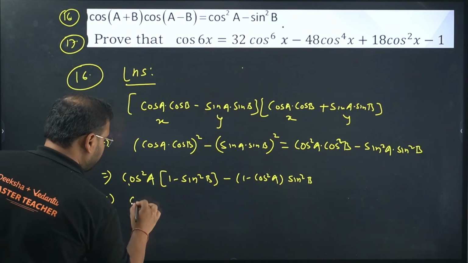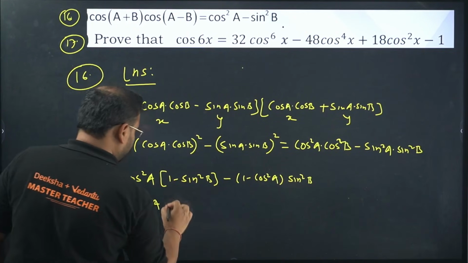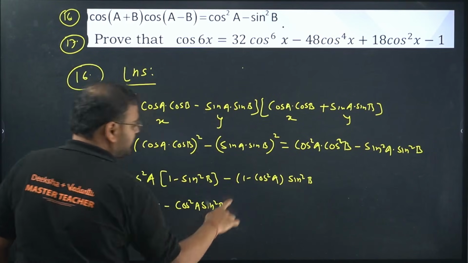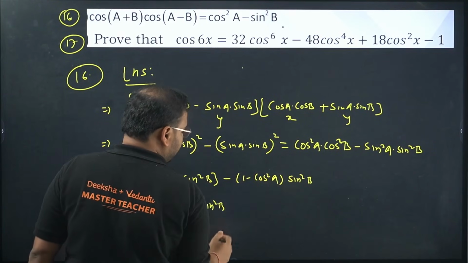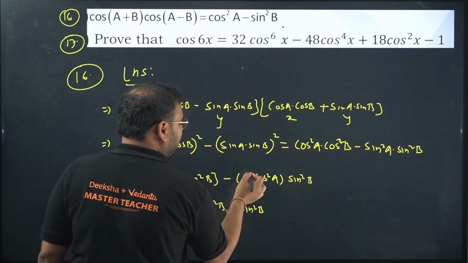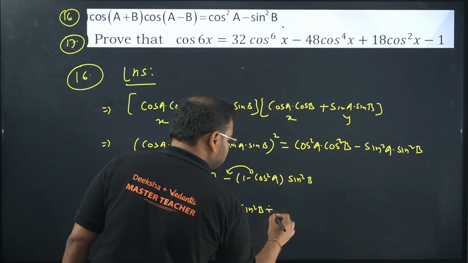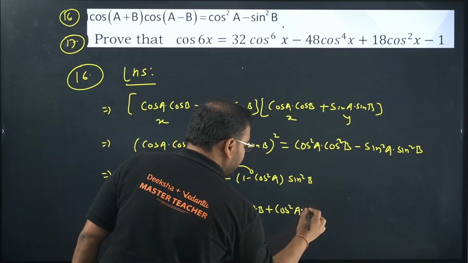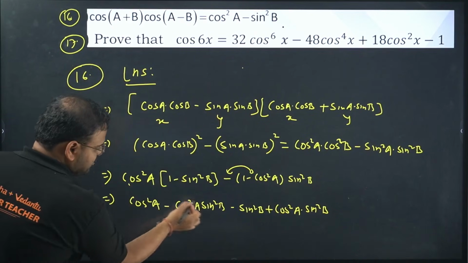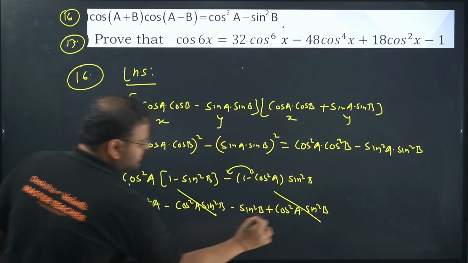Cos square a into 1 is cos square a, and this will become cos square a sin square b. Expansion over here, sin square with this will give me minus sin square b, and this will become, minus and minus, so plus cos square a sin square b. Cos square a sin square b with the plus minus sign cancels.